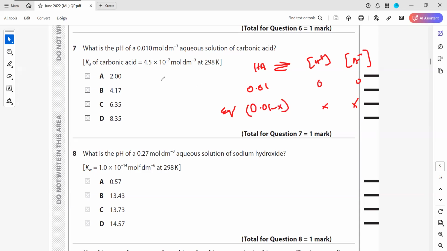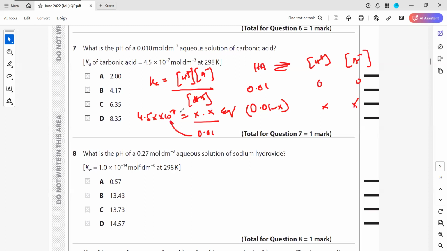If I write the Ka, it will be products divided by reactant. The dissociation constant is 4.5 times 10 to the power minus 7. The hydrogen ion and the negative ion are both X, so X multiplied by X, divided by 0.01 minus X, but X will be ignored because it is negligible, so it will be 0.01.